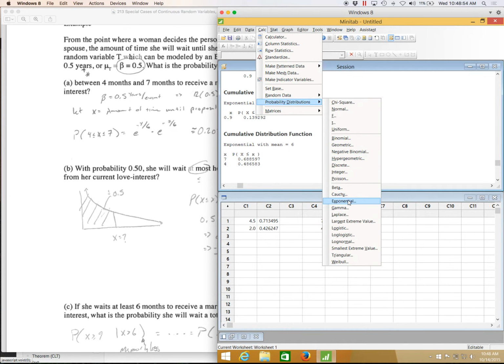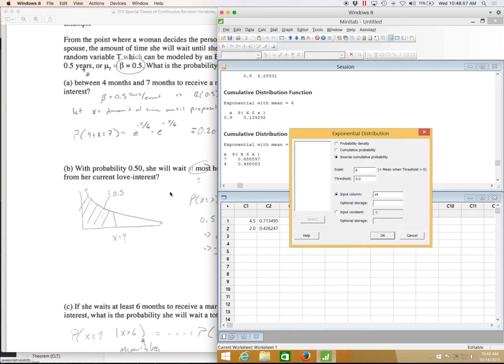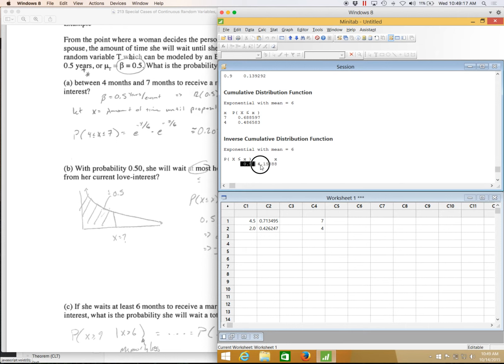This will be probability distribution exponential. Here I have the inverse. I've got the area known and I want the value here. Okay, so that's inverse. On average, a girl apparently waits 6 months. Here I'm saying, 50% of girls will wait how long? Okay, so it says 50% of girls will wait 4.16 months. Okay, so about 4 months. So 50% of girls will wait at most 4 months. The other 50% won't.